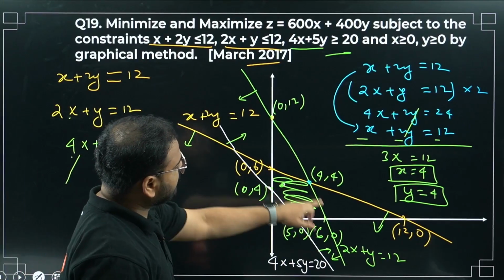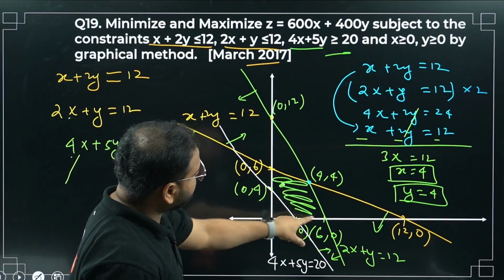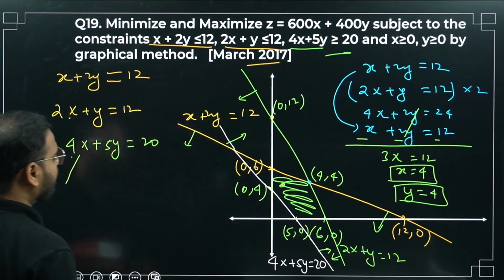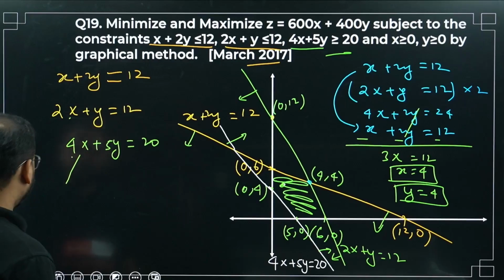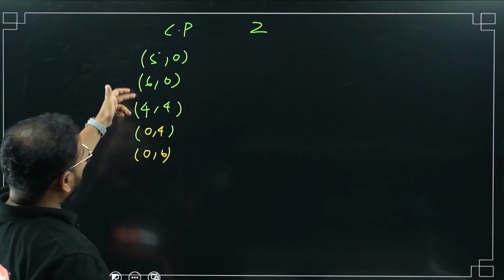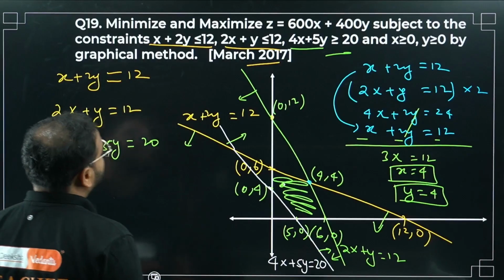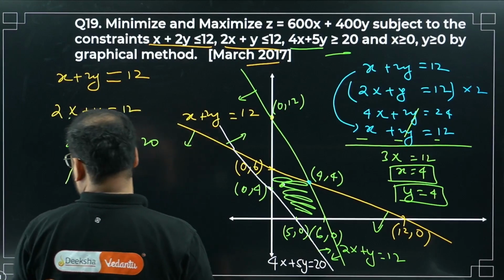So I have 1, 2, 3, 4, 5 points. 0, 6, 0, 4, 5, 0, 6, 0 and 4, 4. Correct? 1, 2, 3, 4, 5. The Z value is what? Please check the Z value. 600x and 400y.